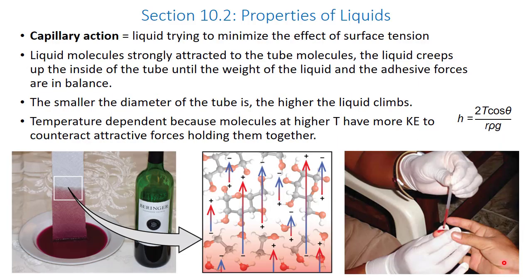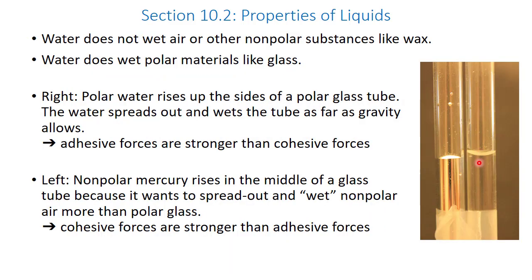The last property of liquids that we'll look at is capillary action. And capillary action is simply liquid trying to minimize the effective surface tension. When liquid molecules are strongly attracted to the tube molecules, the liquid creeps up the inside of the tube until the weight of the liquid and the adhesive forces are in balance. The smaller the diameter of the tube is, the higher the liquid can climb, because there's less water bulk in the middle pulling it back down.